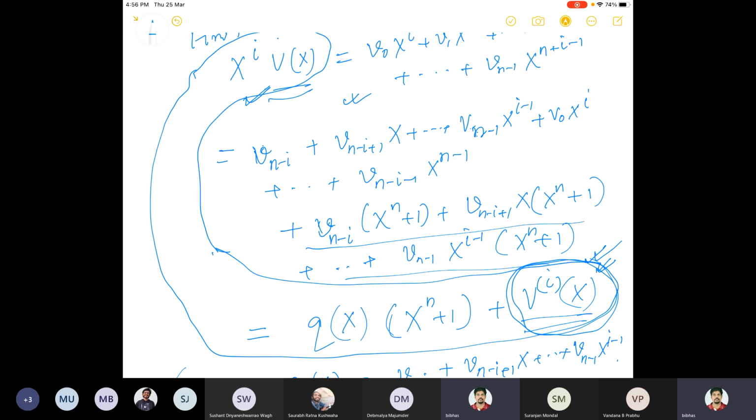We'll also see, as I told you, what the generator and parity check matrices corresponding to a cyclic code should be, and they will have a very special form because of this cyclic property. Okay, we'll stop here. If you have any questions, you can ask me now.